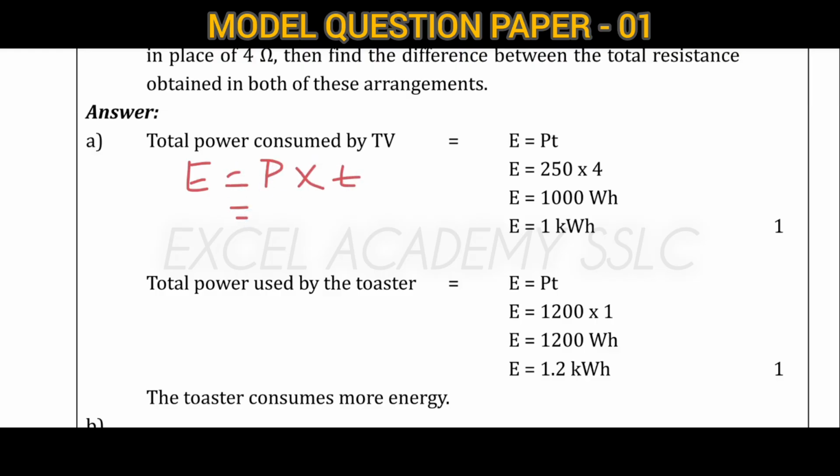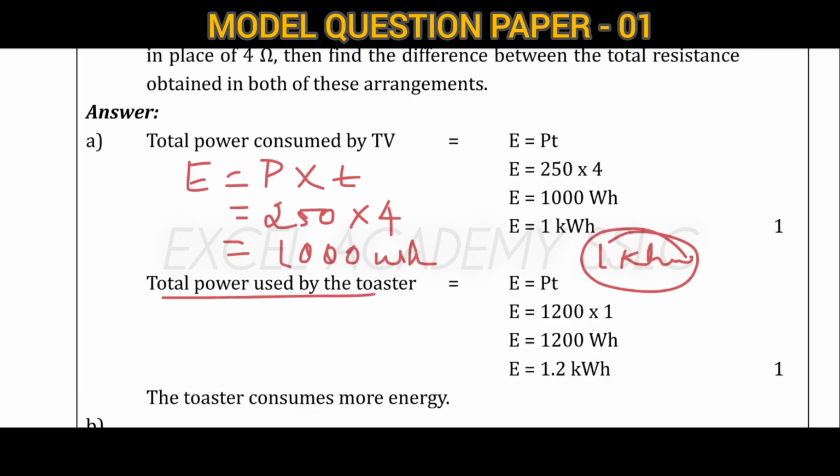The given power they consumed is 250 watt, and time is 4 hours. 250 into 4 is 1000 watt hour. Then if we convert that into kilowatt hour, that becomes 1 kilowatt hour.